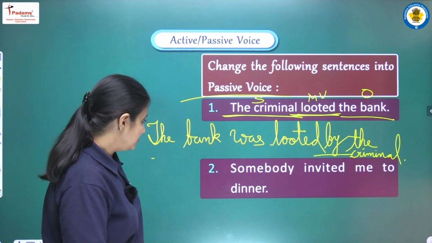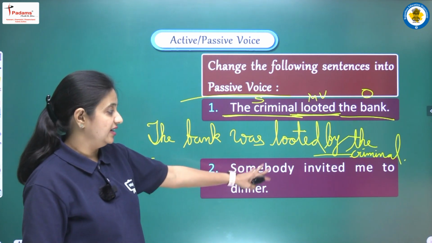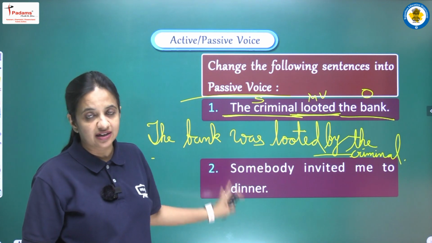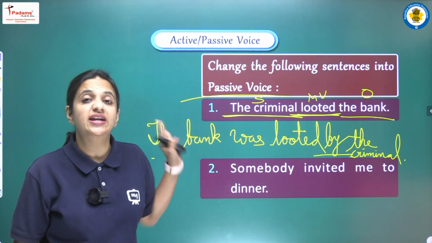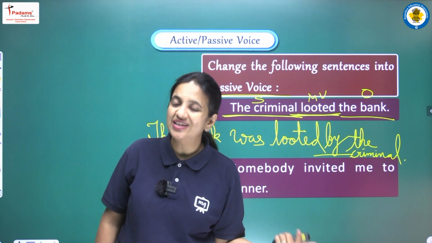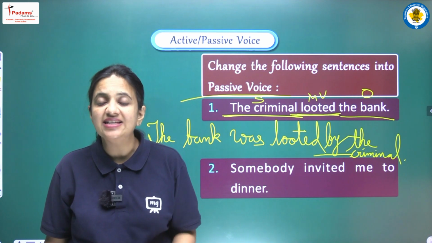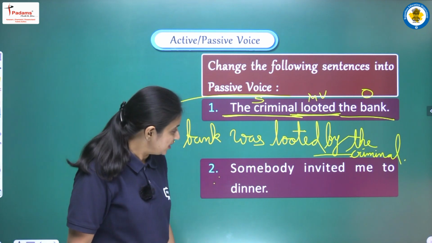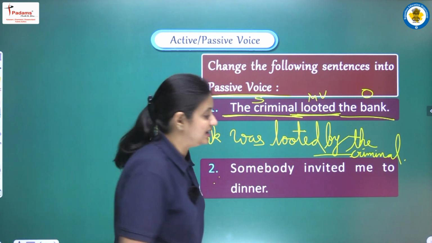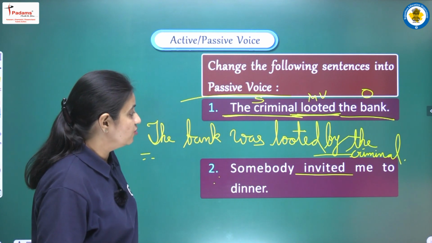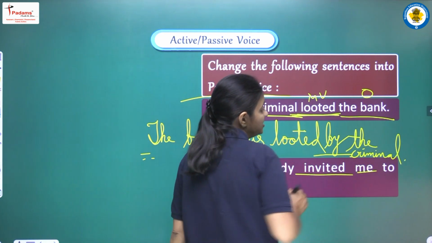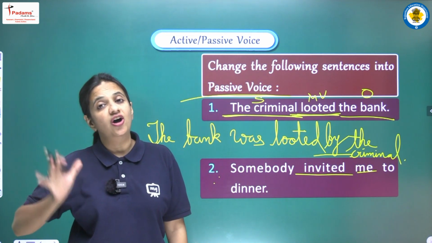Next sentence is, somebody invited me to dinner. So again we have to do the same thing. We have to read the sentence, identify what form is given to us, and then identify the tense in the sentence. We can see that we have the second form, that is invited. So again we have past simple tense. And what is the object here? The object is me. So students, just recall all the rules.